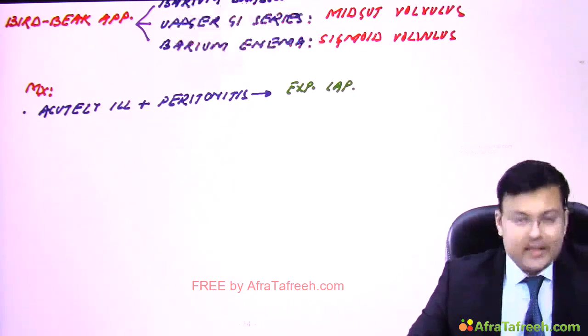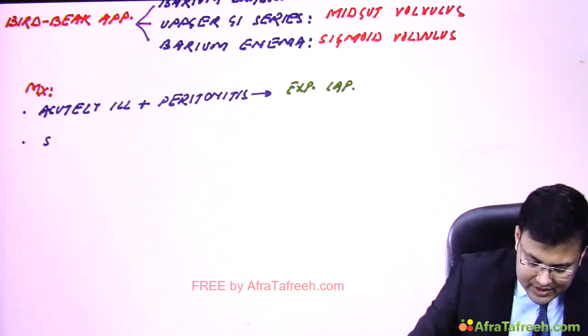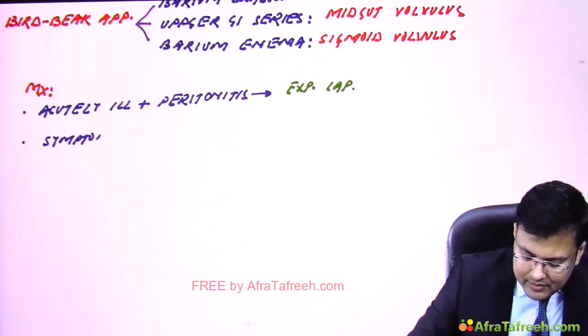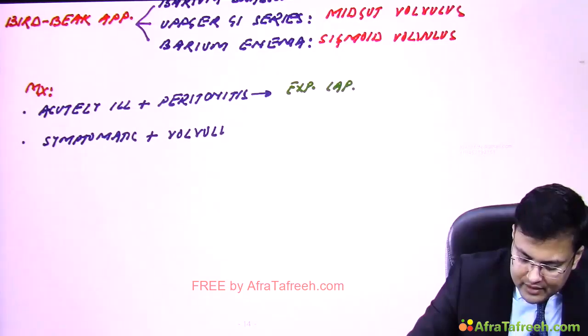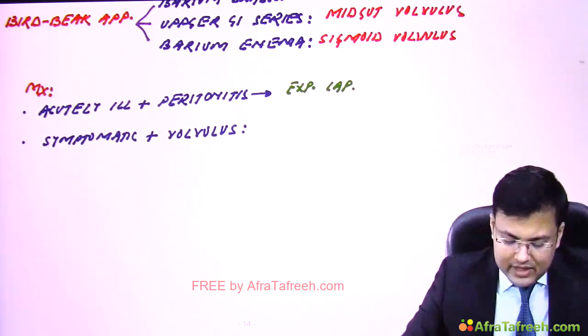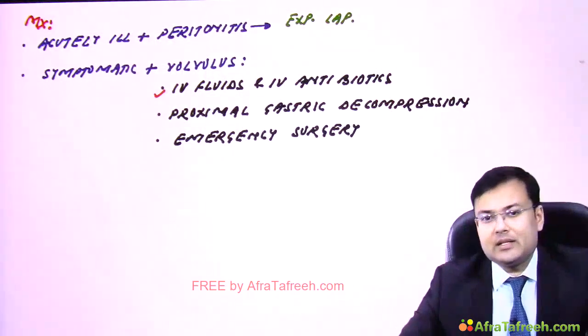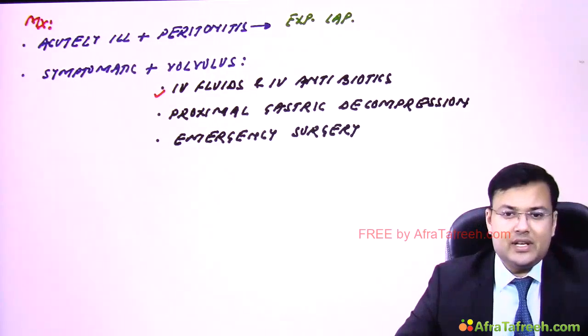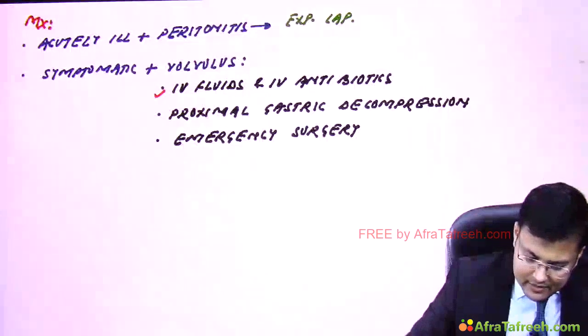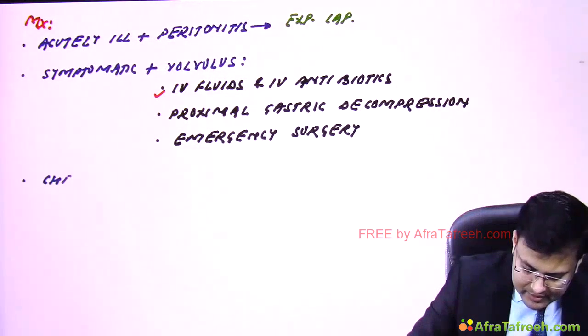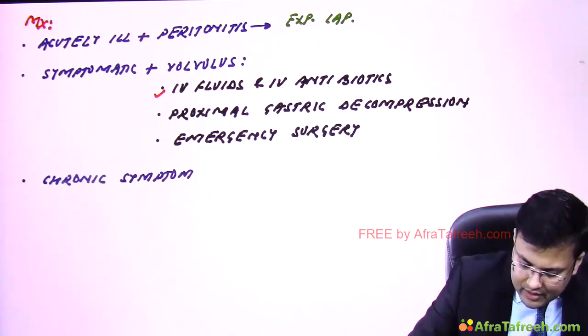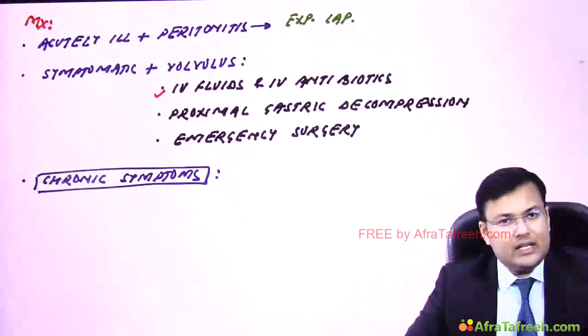Exploratory laparotomy. Second situation, that patient is symptomatic, means malrotation patient, and there is volvulus. So this is also an emergency, but we have to resuscitate the patients. So in such patients we give IV fluids and IV antibiotics, go for proximal gastric decompression and emergency surgery. And if the patient is having chronic symptoms or patient is symptom free, here we go for elective surgery.